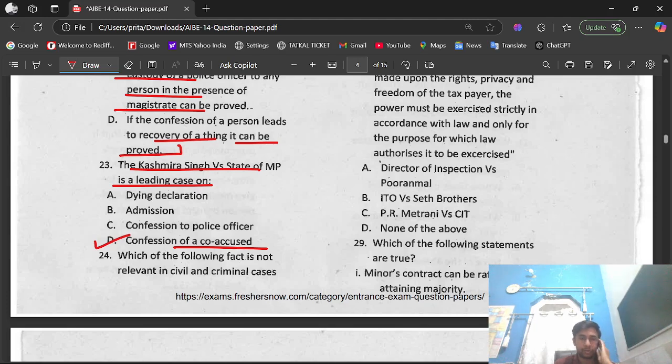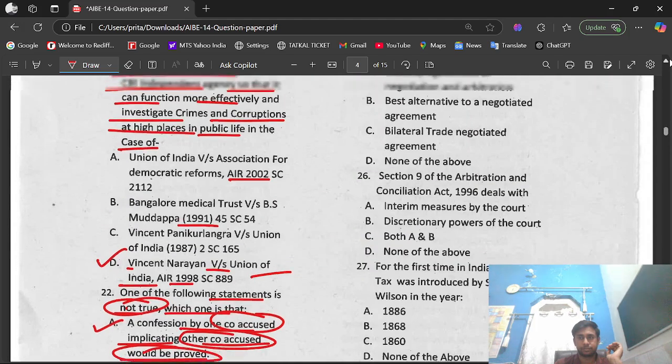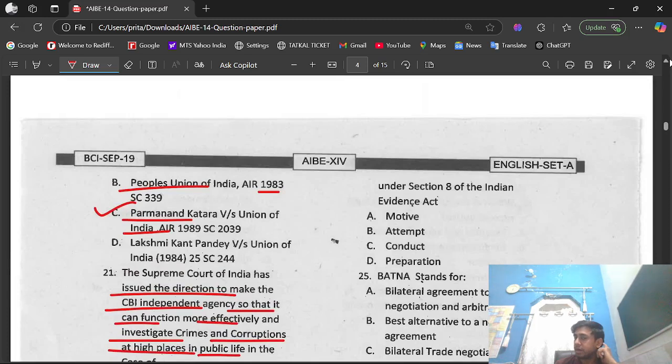Question number 24. Which of the following facts is not relevant in civil and criminal cases under Section 8 of the Indian Evidence Act? Option A, motive, attempt, conduct, preparation. The right option is option B, that is attempt.